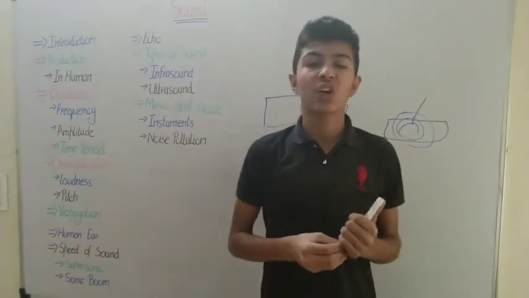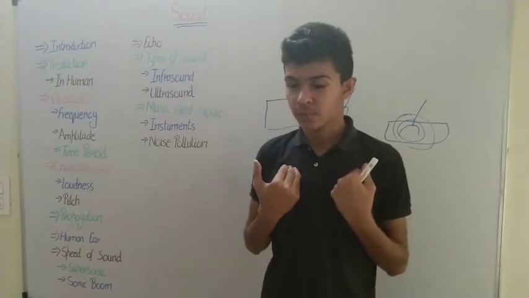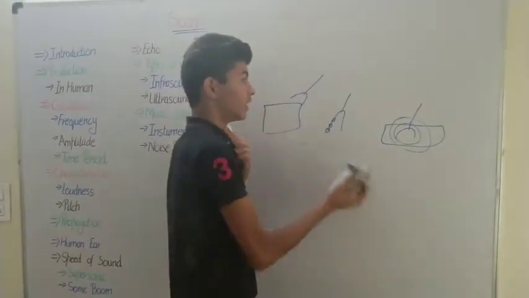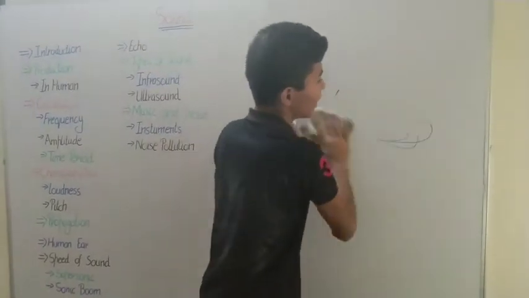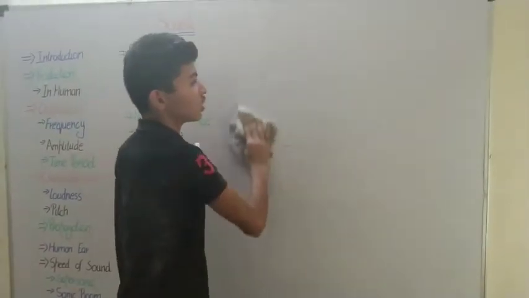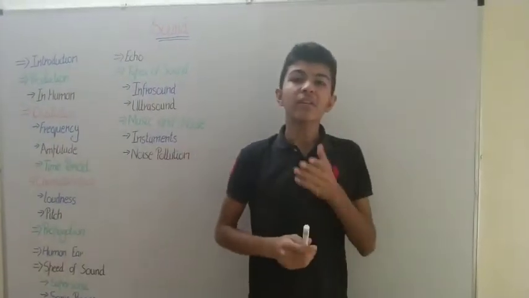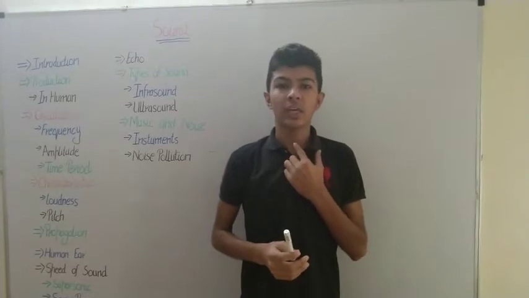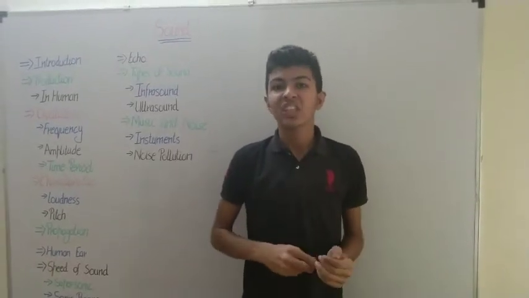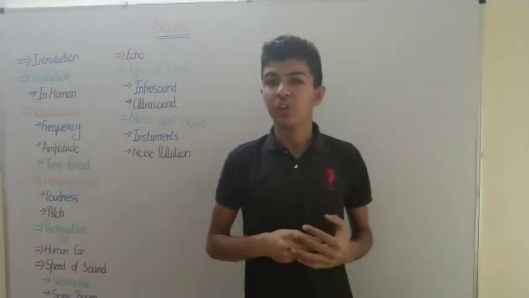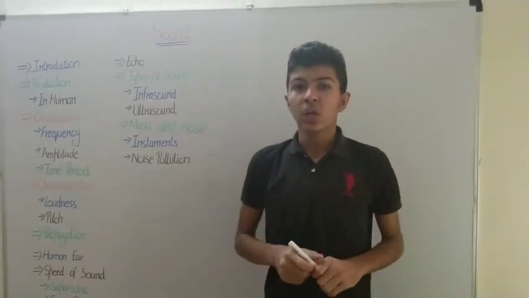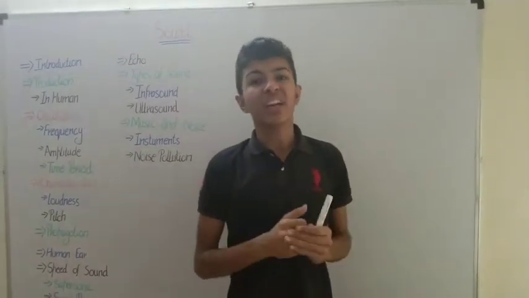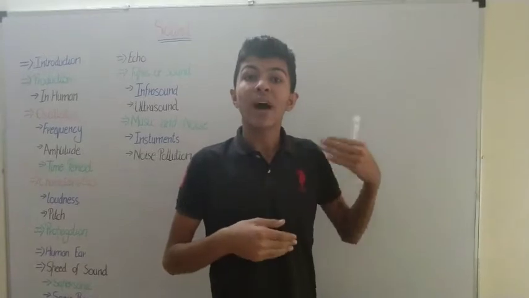So how does the production of sound take place in humans? We know that it is produced from the throat, but which organ is essentially responsible for the production of the sound? We have an organ in our throat which is called the larynx. This is also known as the voice box of the human body. So we know that we require something to be vibrated.